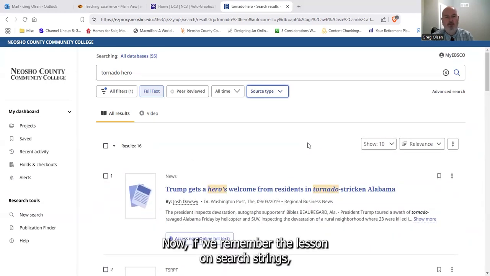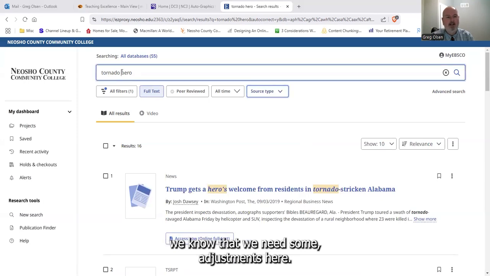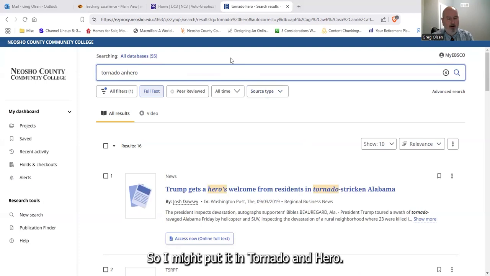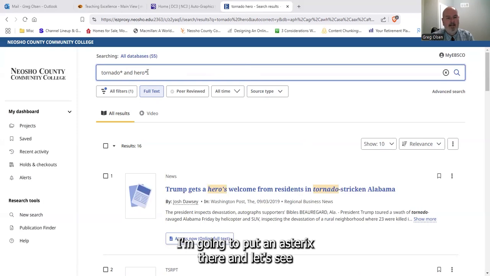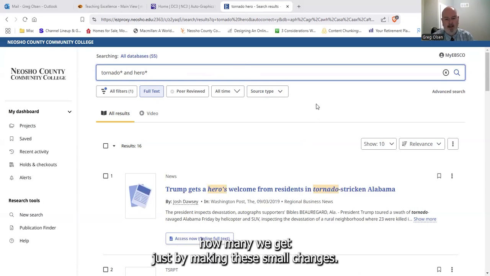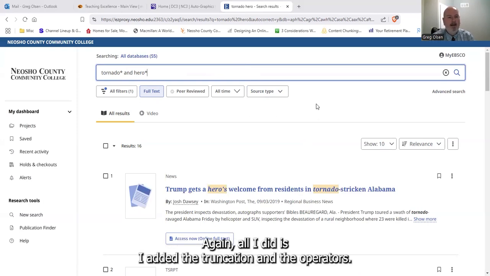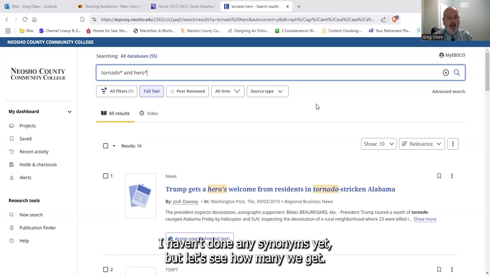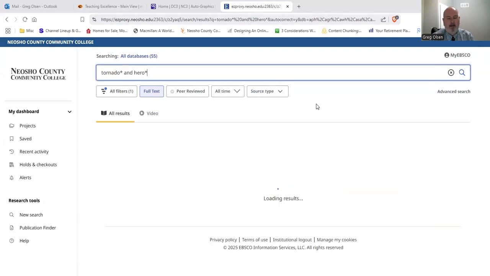Now, if we remember the lesson on search strings, we know that we need some adjustments here. So I might put in tornado and hero. I want to get tornadoes, so I'm going to put the asterisk there. I want heroes or heroics, so I'm going to put an asterisk there. And let's see how many we get just by making these small changes. Again, all I did is I added the truncation and the operators. I haven't done any synonyms yet, but let's see how many we get.